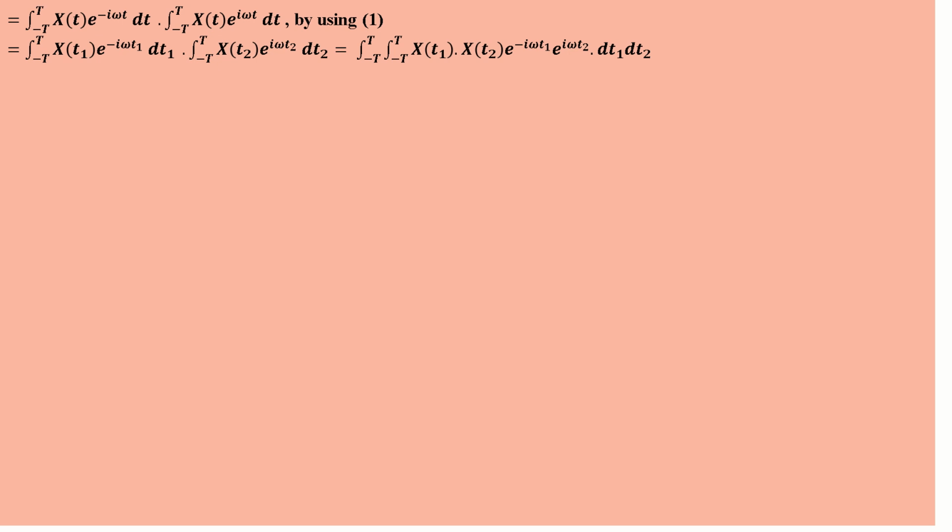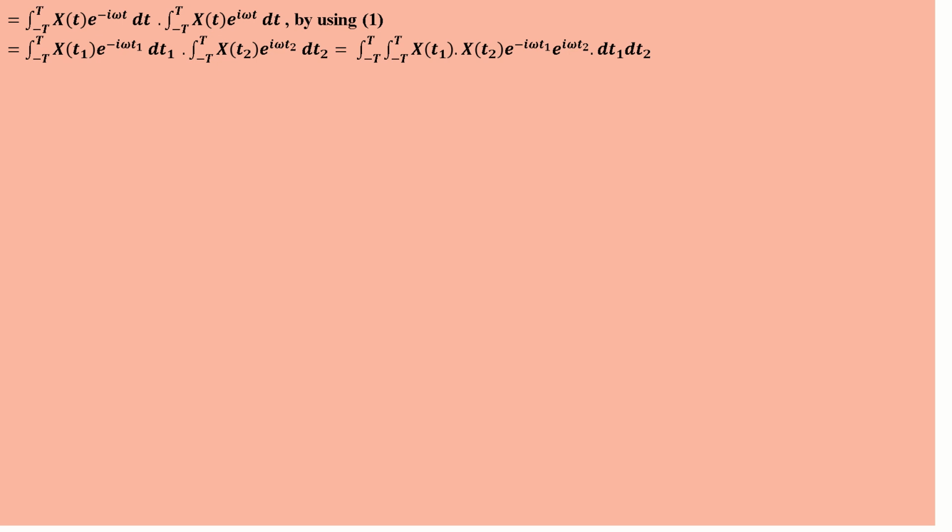So integral from minus T to plus T of X(t1) e power minus i omega t1 dt1 into integral from minus T to plus T of X(t2) e power i omega t2 dt2, because we need separate variables to evaluate those integrals.